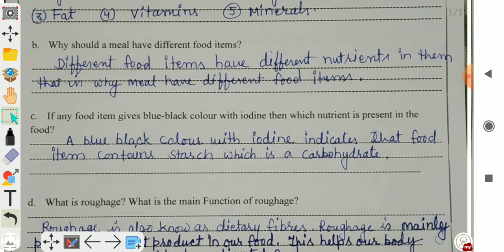B. Why should a meal have different food items? Different food items have different nutrients in them. That is why a meal has different food items.